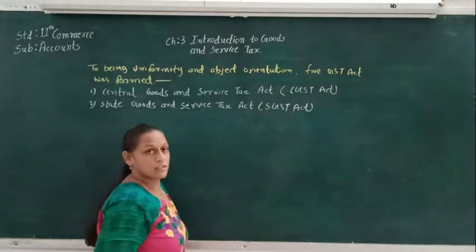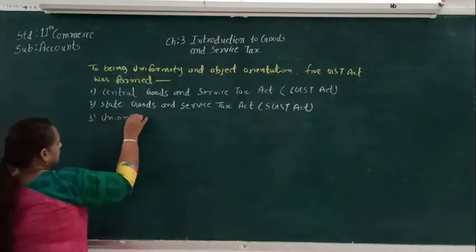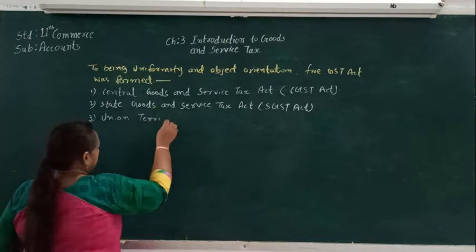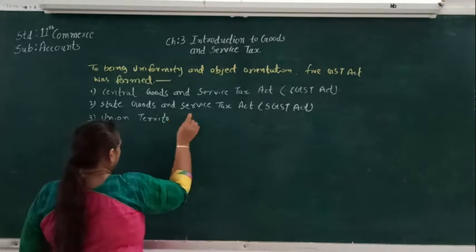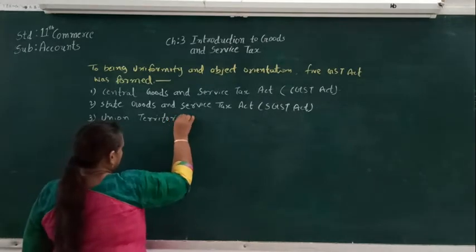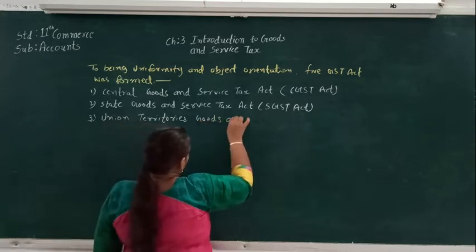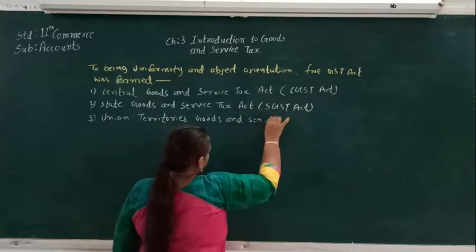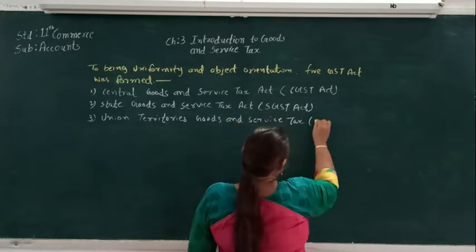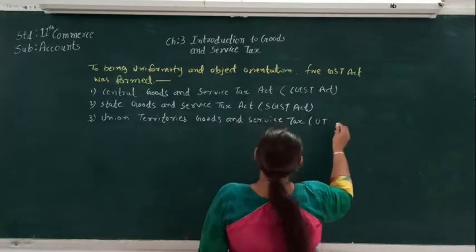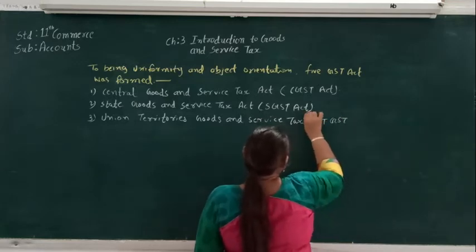The third one was Union Territory Goods and Service Tax, also called UTGST Act.